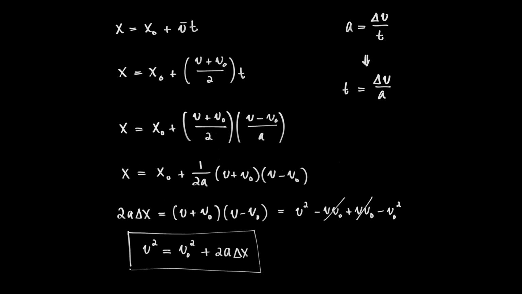And this additional equation, this bonus equation, is extraordinarily useful to me for solving problems when the time is not given. Notice that the equation v squared is equal to v0 squared plus 2a delta x does not have time in it. Not explicitly anyway. And so I can solve problems where the time is not given using this equation. These three equations, which are true when the acceleration is constant, are known as the kinematic equations in physics, and their application to the solution of problems is kinematics.